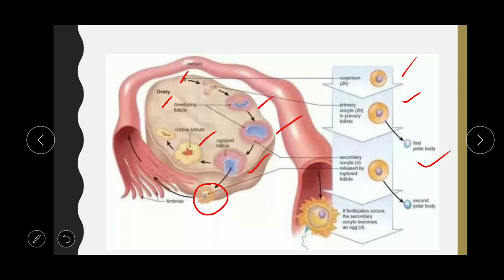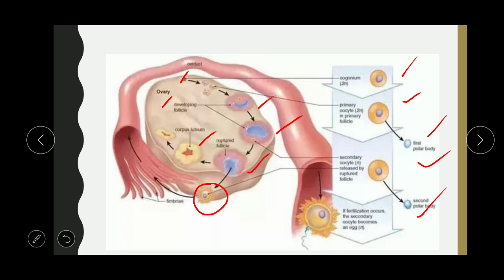What happens is that when the primary oocyte completes the development, that is meiosis 1, it will form the secondary oocyte and the first polar body. And when the secondary oocyte completes meiosis 2, it will form another polar body, that is the second polar body. That means 3 polar bodies will be formed.